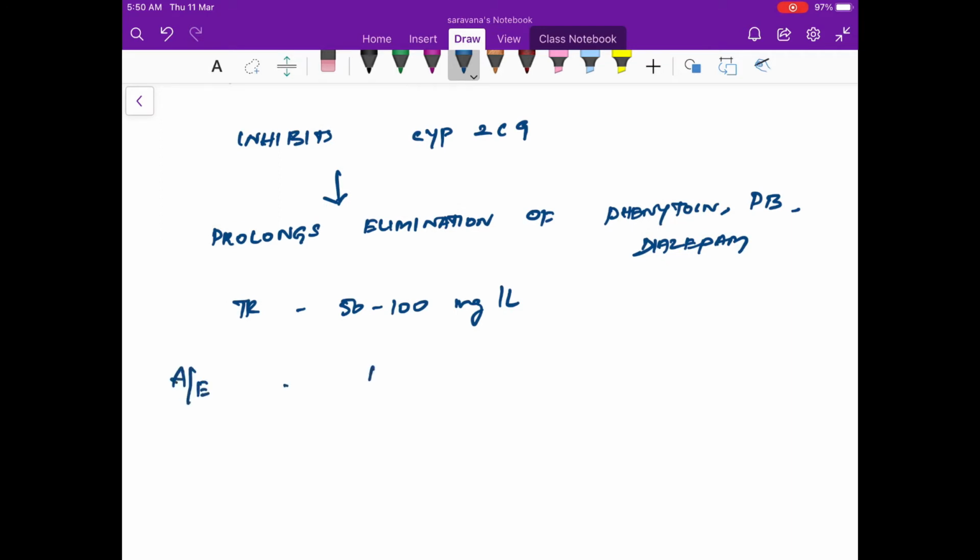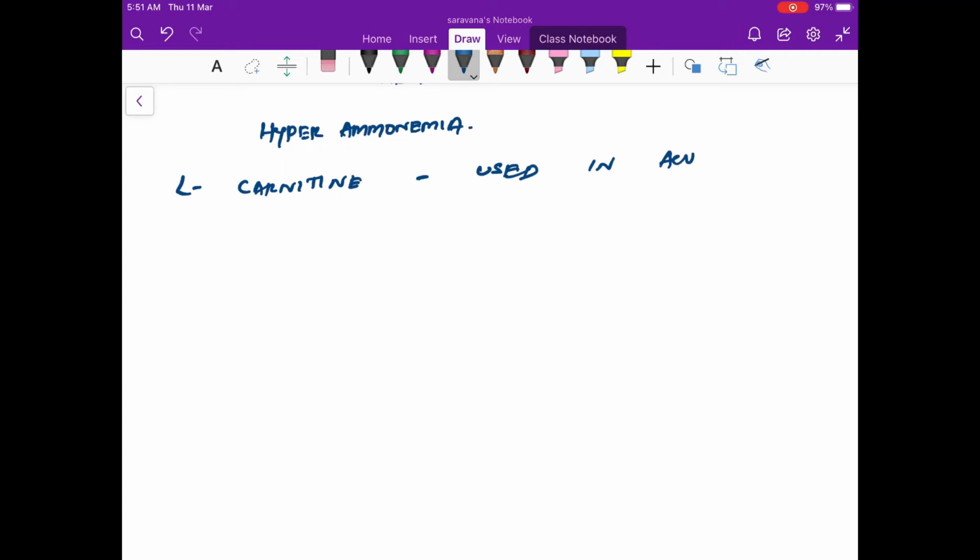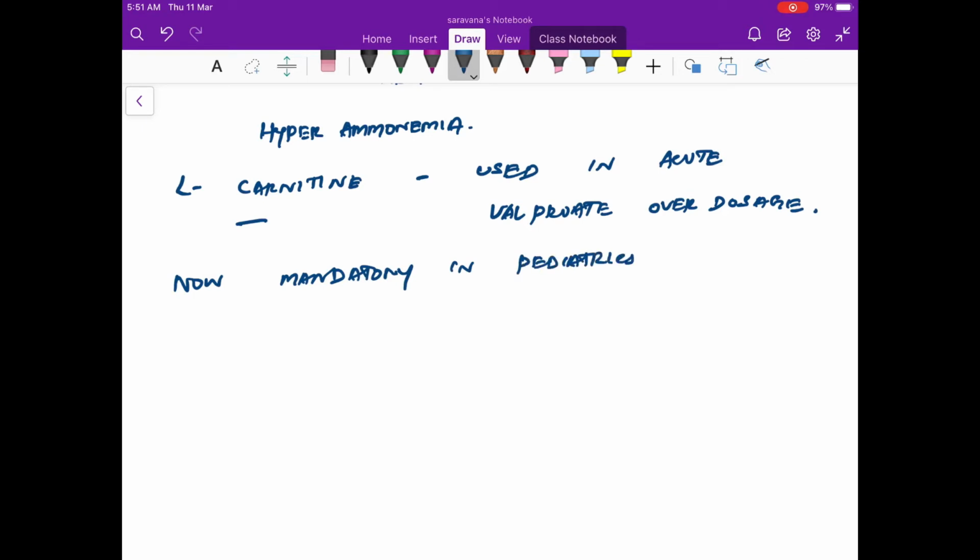The adverse effects are a transient hair loss, weight gain, and tremor. So these are some of the manageable adverse effects. It can lead on to hyperammonemia, and L-carnitine is used in acute valproate overdosage. This is very important. Now, it has been made mandatory in a subset of pediatric populations. There is routine supplementation being done in pediatric patients who are on this sodium valproate.